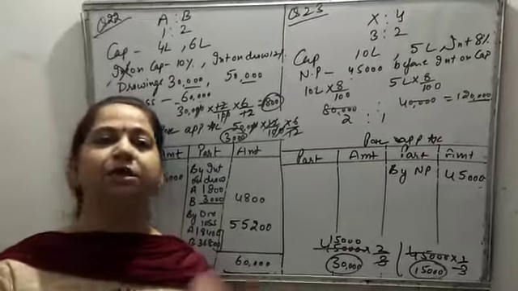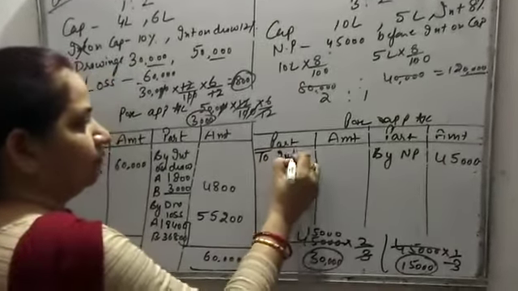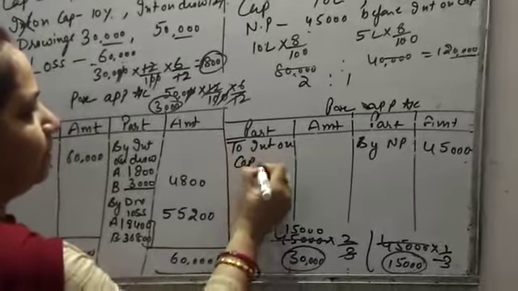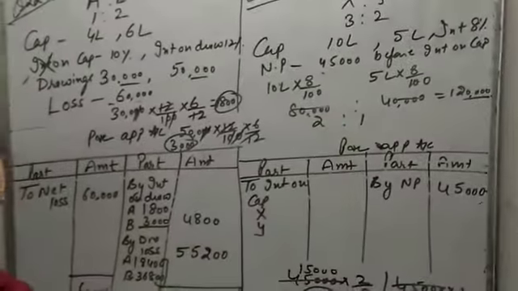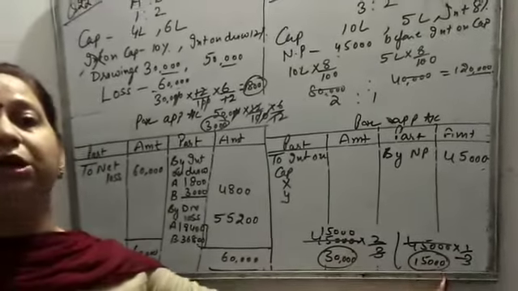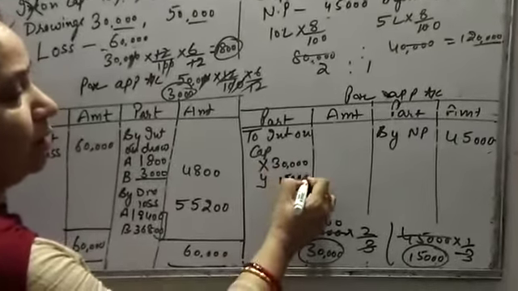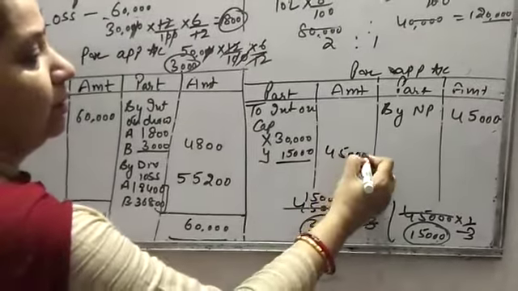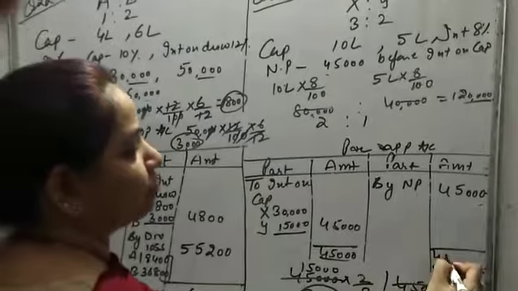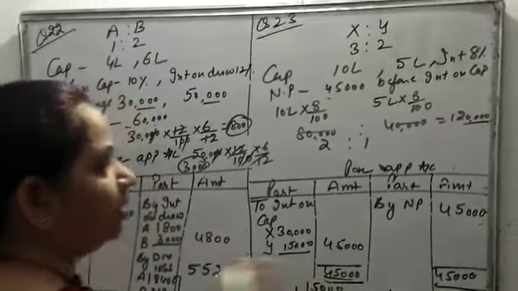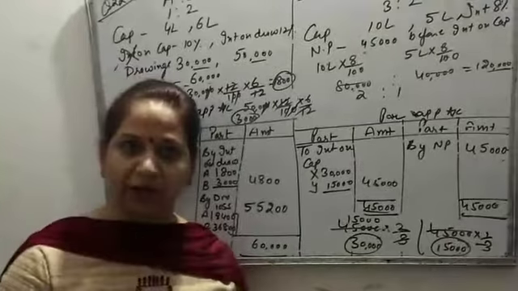It means out of the 45,000 profit, we can give interest of only 30,000 to A and 15,000 to B. We do not have more amount than this. So we will write down here interest on capital X and Y. Instead of writing 80,000 and 40,000, we are going to write 30,000 and 15,000. This is called appropriation of profit, meaning only up to the 45,000 can we distribute our interest, not more than this.